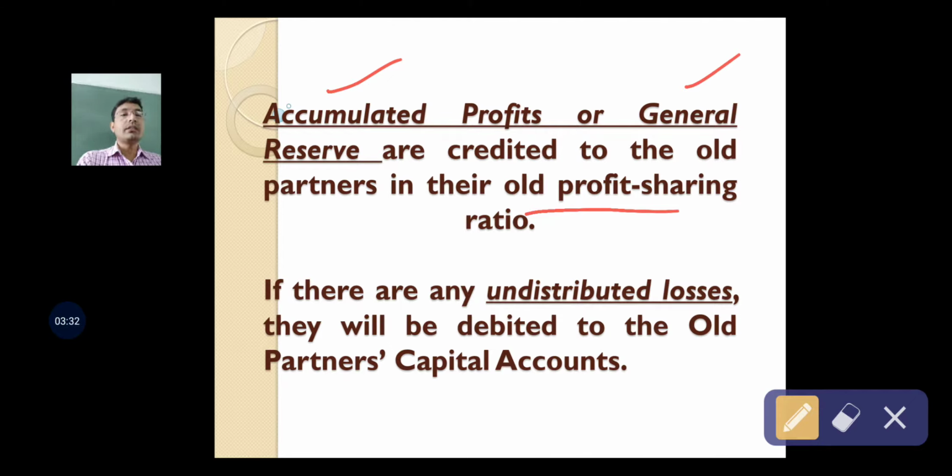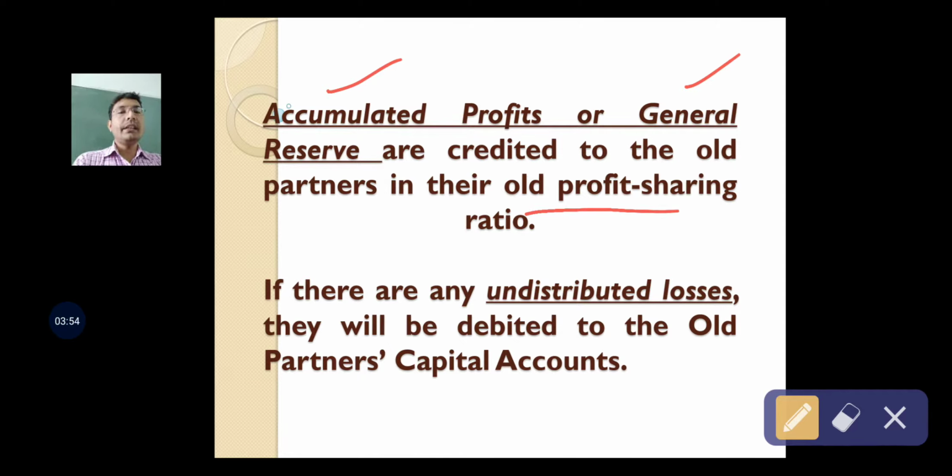Because these reserves belong to old partners, as these have been created by the business out of deduction from profits earned by the partners. So before admission, these reserves must be transferred to old partners in old profit sharing ratio.